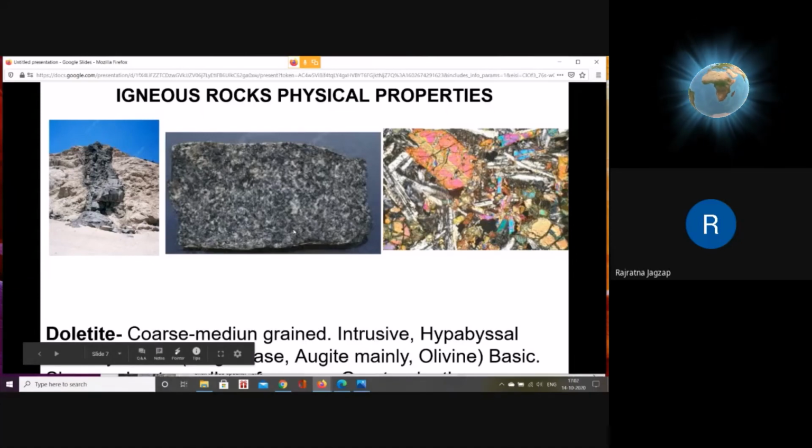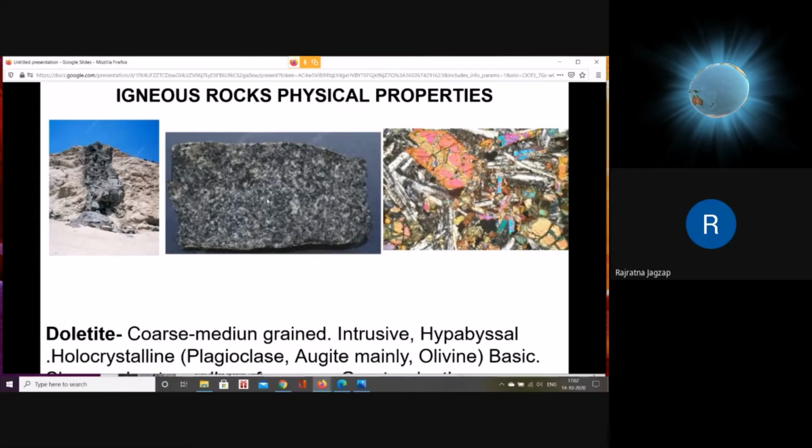If you look at the central part of the slide, you can see the photograph of the same dolerite in hand specimen, how it looks. You can see that it has a mixture of coarse grained minerals. You can see white colored large size minerals here, and then other fine grained materials. So it is a mixture of coarse and fine. You can see the enlarged figure in microscopic section.